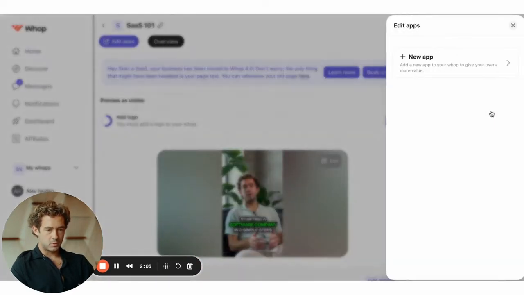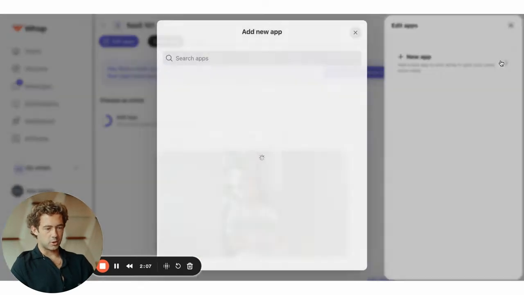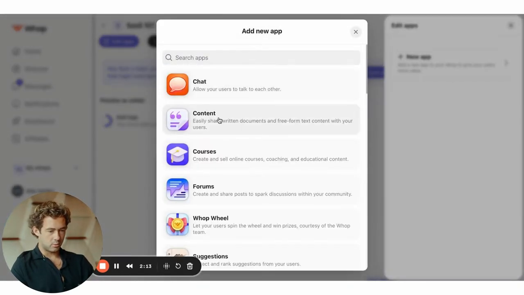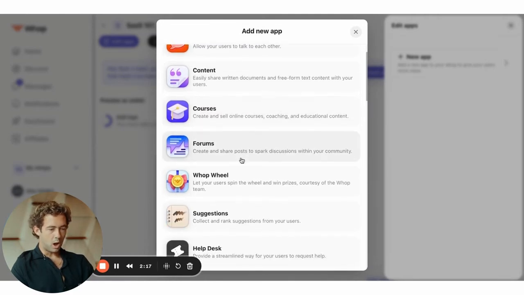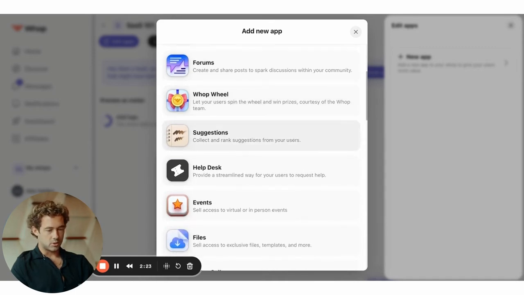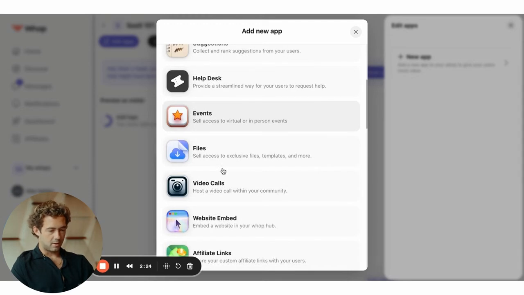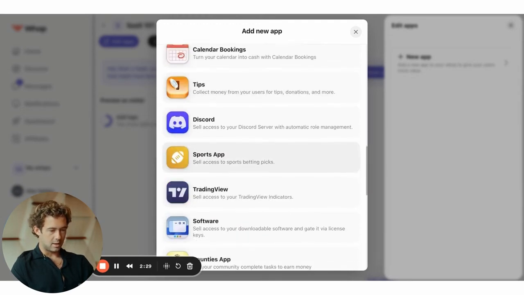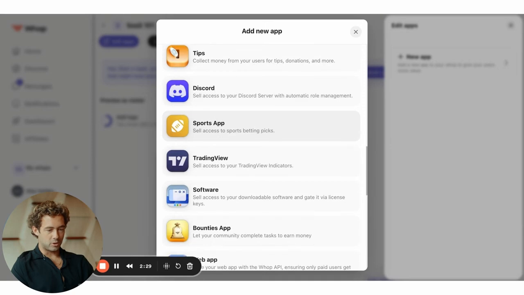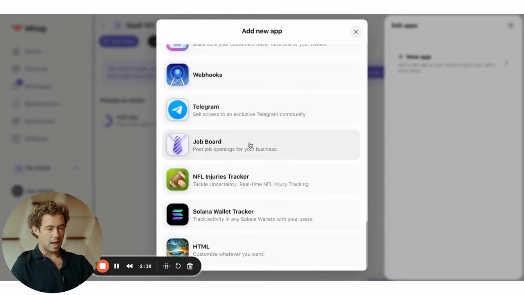If we want to go into apps, we can add apps. WAP has a ton of different app integrations that you can choose from. You can create your chats, content, whether it's written or video, host your courses here, forums, the WAP wheel, which is a fun way to get your members to stay engaged, your help desk, events, files, videos, calls, website embeds, affiliate links, sports apps. You can even embed your software, which is really cool for me. There's so many different apps that you can easily add right from inside of your WAP web app. And that's really it.